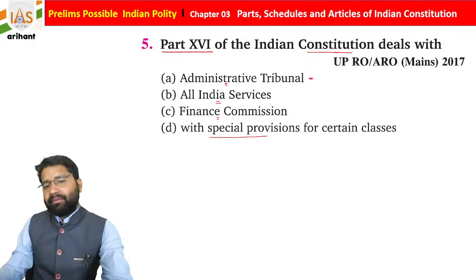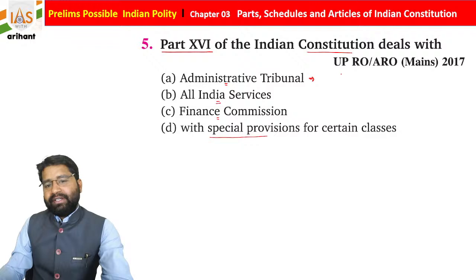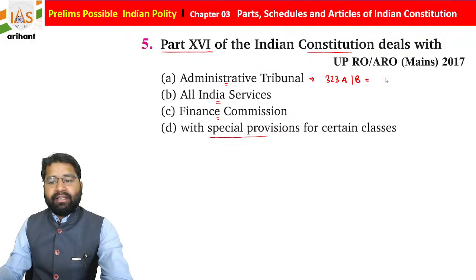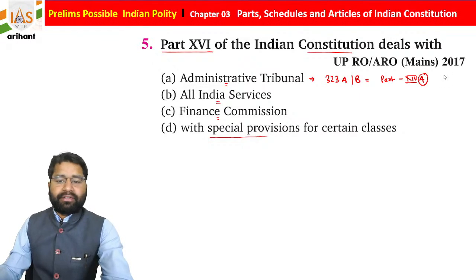If we talk about administrative tribunals, we can see according to Articles 323A and 323B, and as it is at Article 323, it is already part of Part number 14 of the Indian Constitution, but it is added under Part 14A because it was added by a separate amendment.